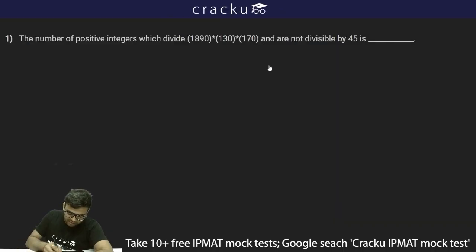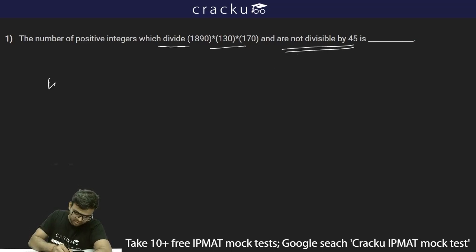The first question is: the number of positive integers which divide 1890 multiplied by 130 multiplied by 170 and are not divisible by 45. So we have to find out the factors that are not divisible by 45.